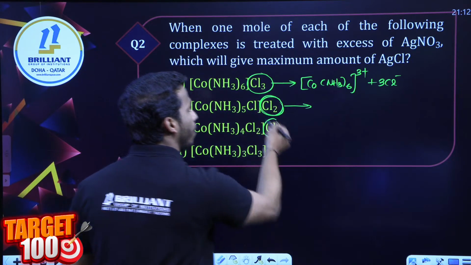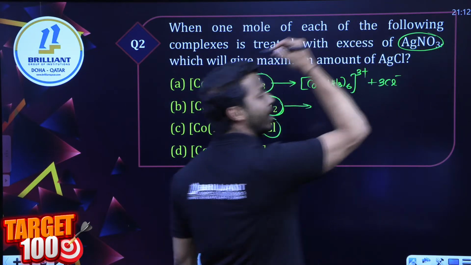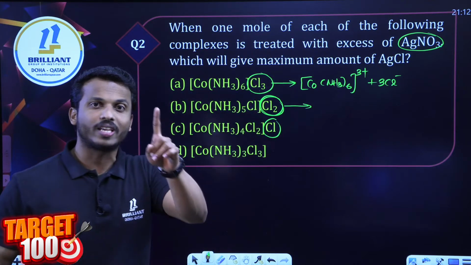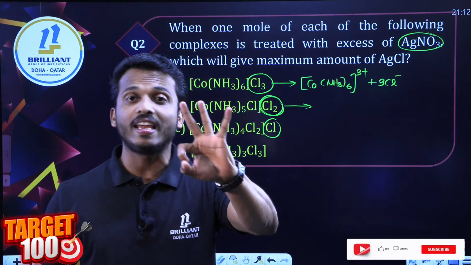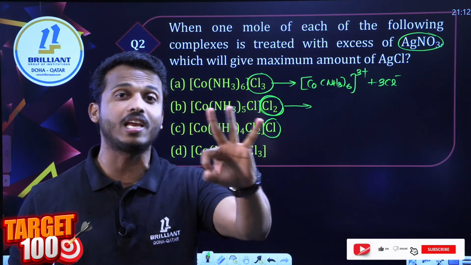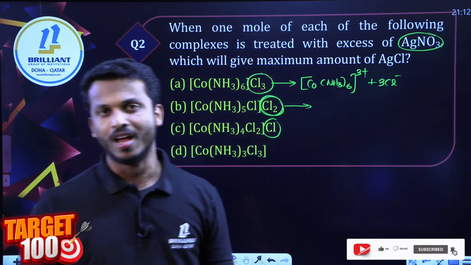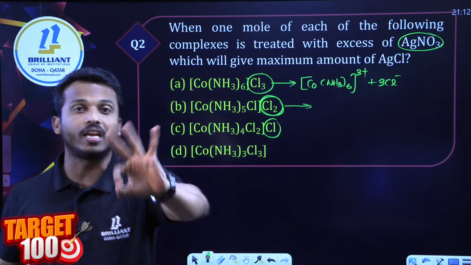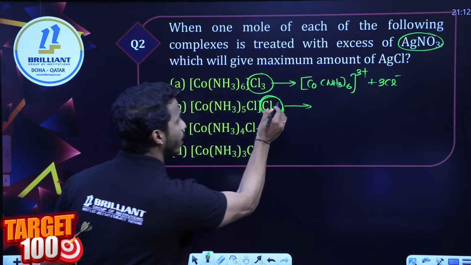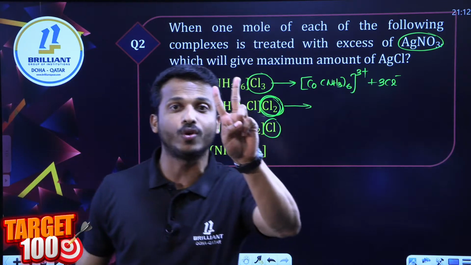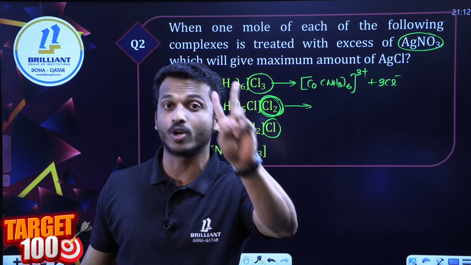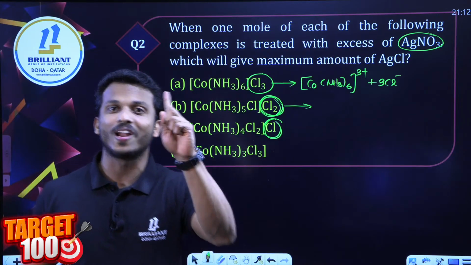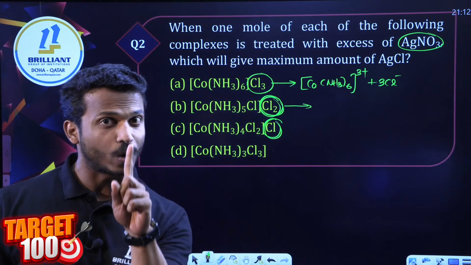When you treat these complexes with AgNO3, you will get AgCl. If you treat the first compound with AgNO3, you will get 3 AgCl, because there are 3 chlorine outside as counter ions, and all 3 can react with the silver nitrate. Same way, the second compound will give you 2 AgCl, because there are 2 chlorine outside as counter ions. This one will give only 1 AgCl because there is only 1 chlorine outside.